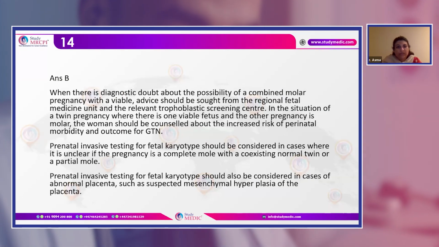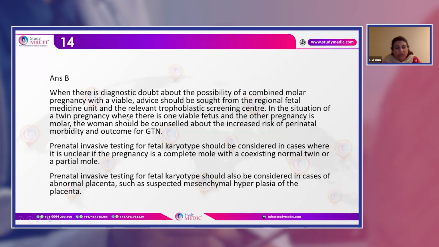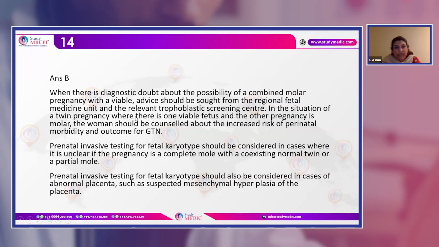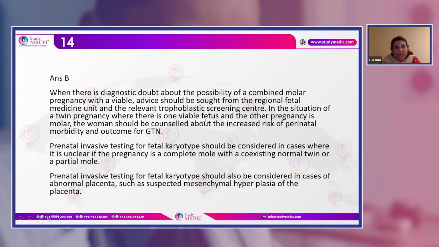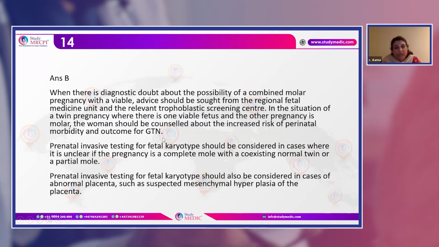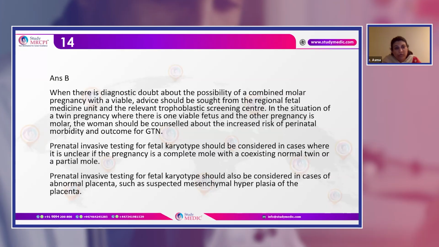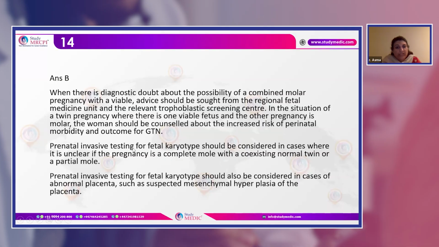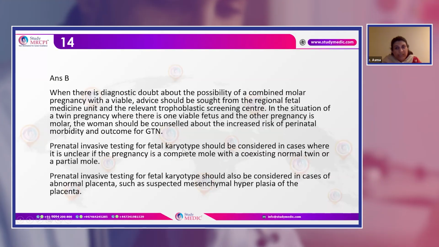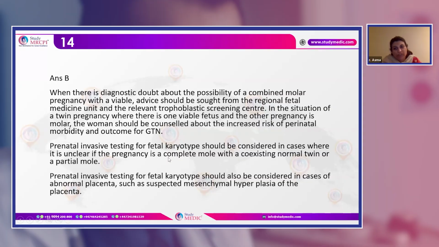So in case of combined molar and viable pregnancy, advice needs to be sought from the fetal medicine unit. In a twin pregnancy where there is one viable fetus, you need to tell the woman regarding the outcome of gestational trophoblastic neoplasia or increased risk of perinatal morbidity, and prenatal invasive testing for the fetal karyotype needs to be done in this case so that we can see whether the coexisting normal twin is fine or has a partial mole.